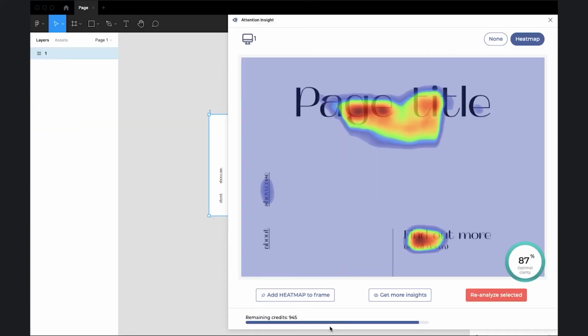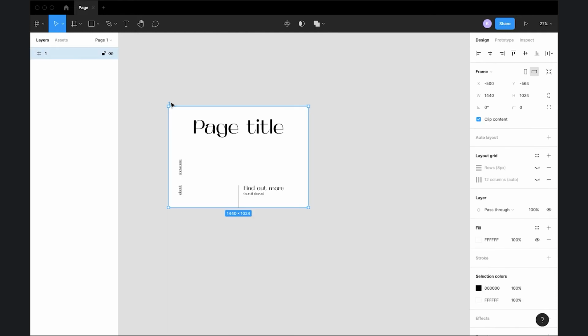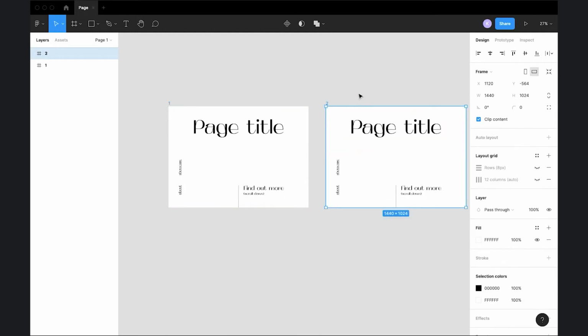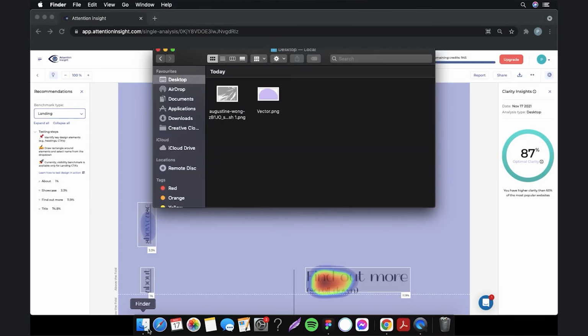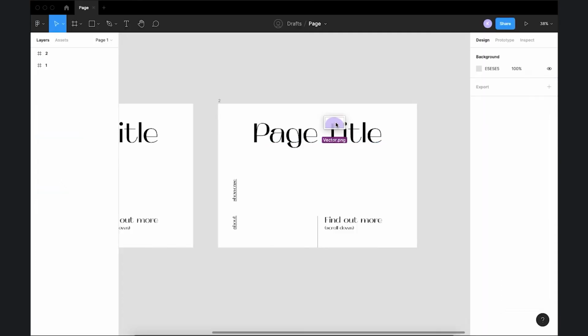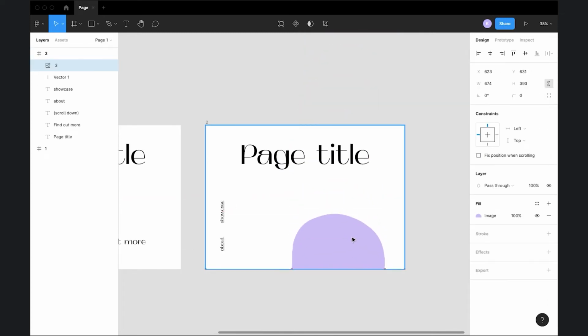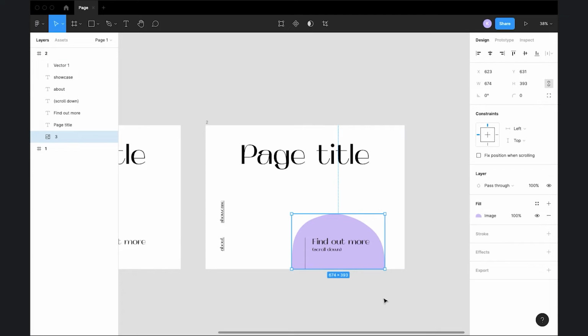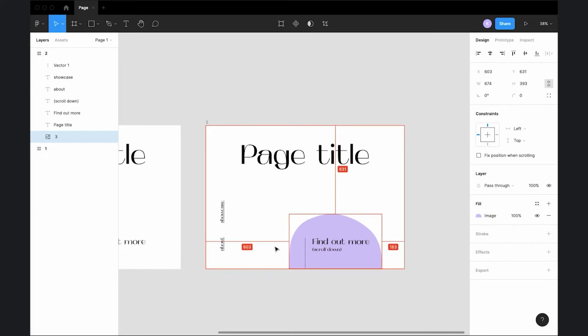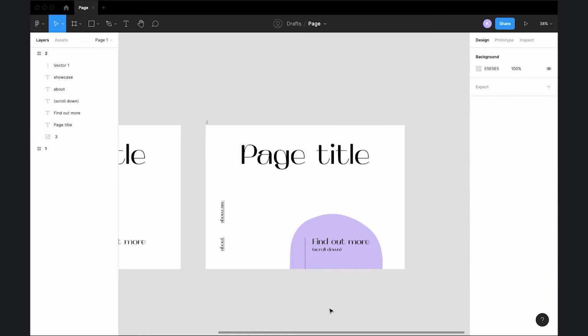Let's go back to Figma. I will create a copy of the artboard. I already have a vector file ready, which we can use to accentuate the Find Out More text section. I will place it in the design. Immediately, we can see that the page title and the bottom section of the text have a clearer balance, and also the bottom text line should now receive more attention. However, the top text line is still quite bold.